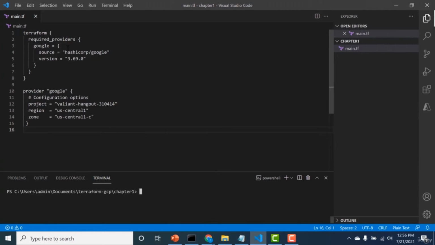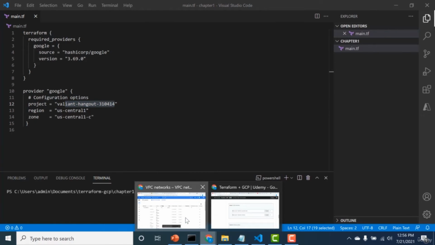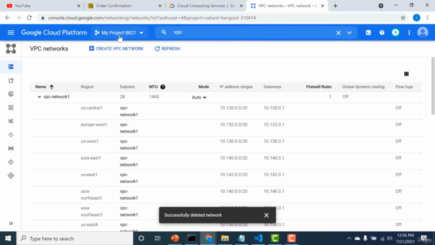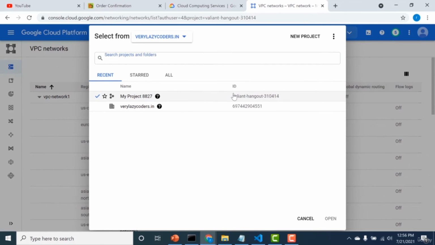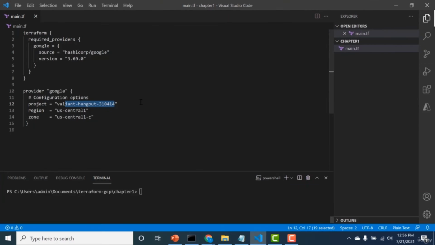Now here is an example of a provider. So within the Terraform block, I have the GCP provider like this. And then I'm configuring my provider. In the configuration, like I mentioned, I can give the project, the region, and the zone. So the project here corresponds to the GCP project. So I can go back to my console and I can open this particular link. And here, this is the particular project ID that I need to mention. So I've copied this and I've pasted it over here.